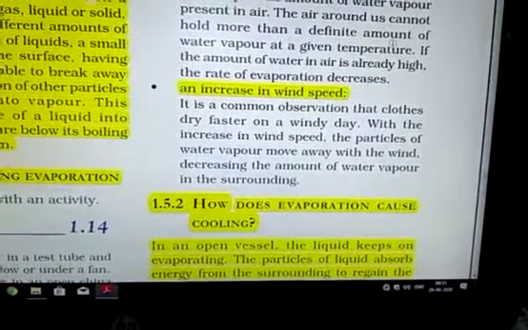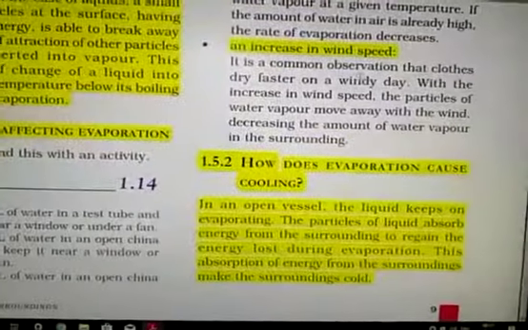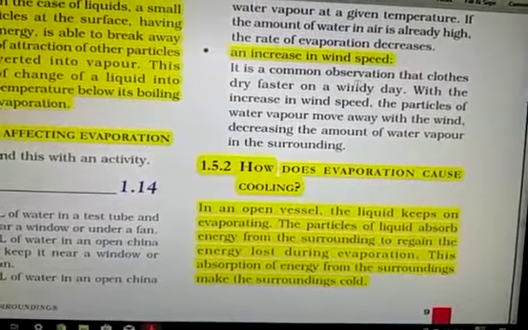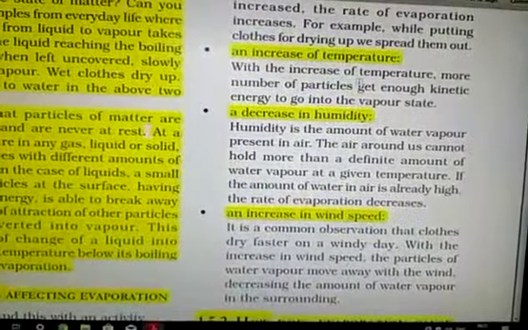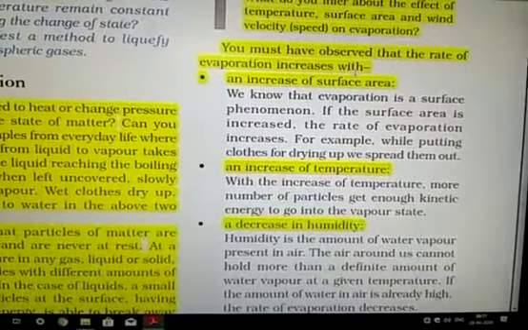So due to the wind speed, that is, moving wind, it evaporates faster. So wind speed also plays a very important role in evaporation. So these are the factors. Another important factor is temperature. If the surrounding temperature is high, evaporation will be high. For example, your clothes dry faster in the summer than in the winter.